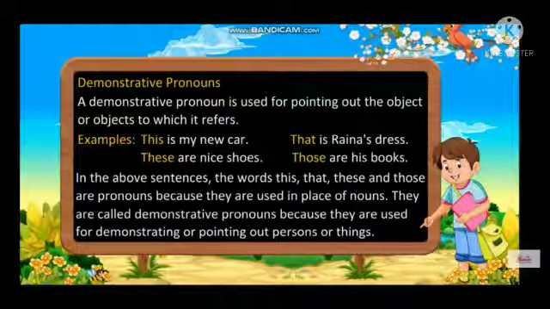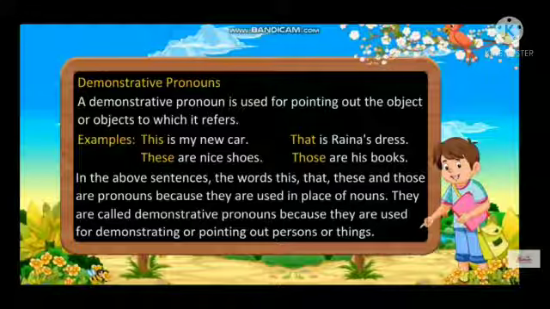Next one is demonstrative pronoun. A demonstrative pronoun is used for pointing out the object or objects to which it refers. Example: This is my new car. These are nice shoes. That is Raina's dress. Those are his books. In the above sentences, the words this, that, these, and those are pronouns because they are used in place of nouns.